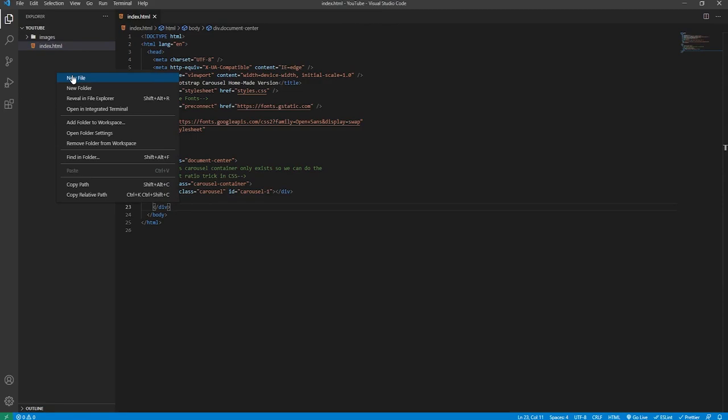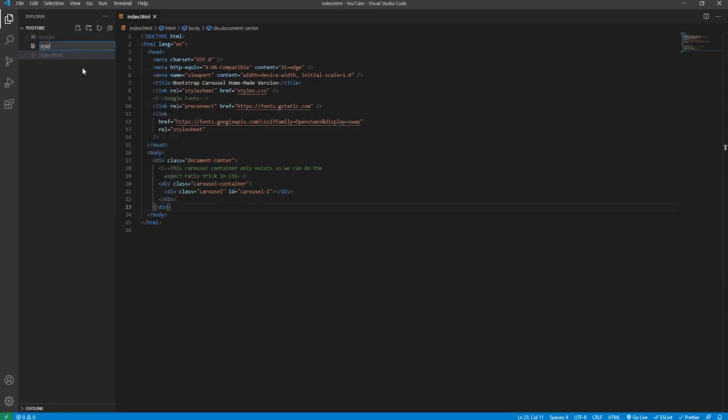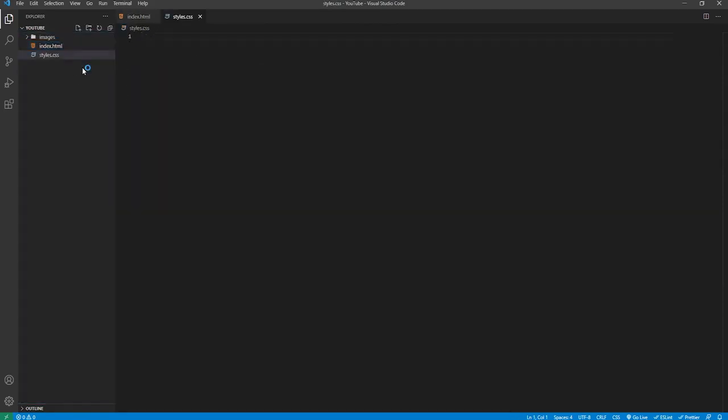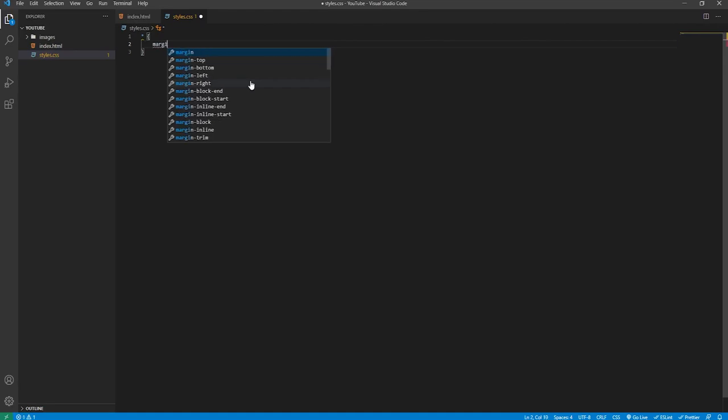Now it's time to create the CSS file, so we will create it as we called it in the link tag, styles.css. The first thing that we will do is simply what you should be doing in all CSS projects, or at least it's good practice anyway, and that's removing the browser's default margin and padding just for consistency. And we'll also set all elements to use box sizing border box, so that their margin and padding will be included in the final width value.